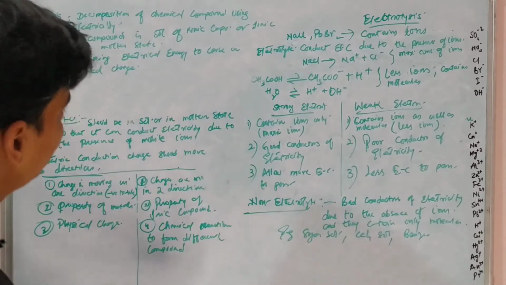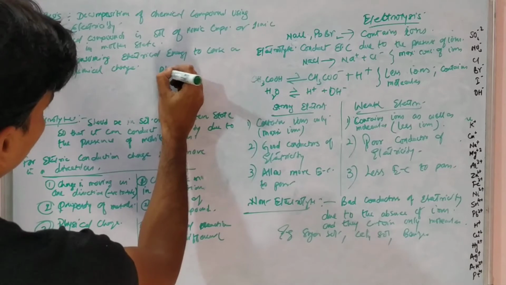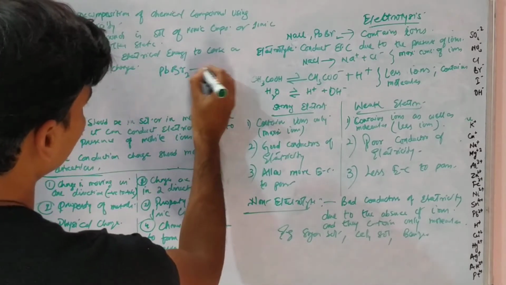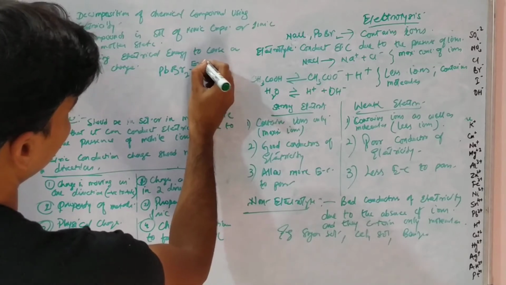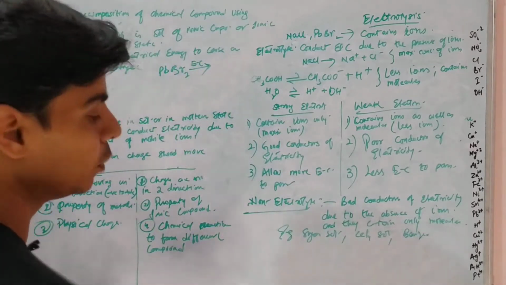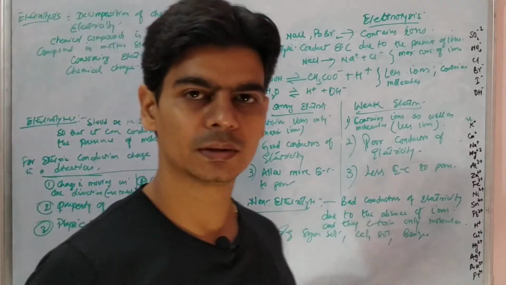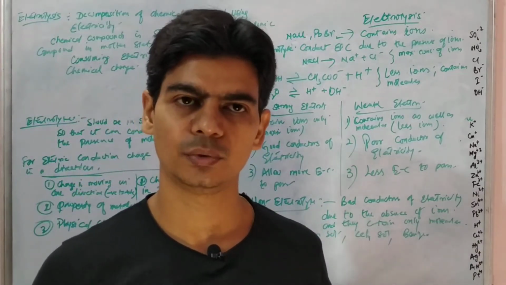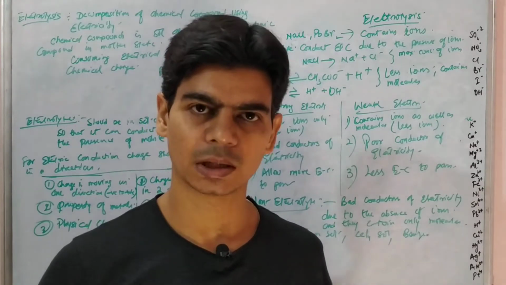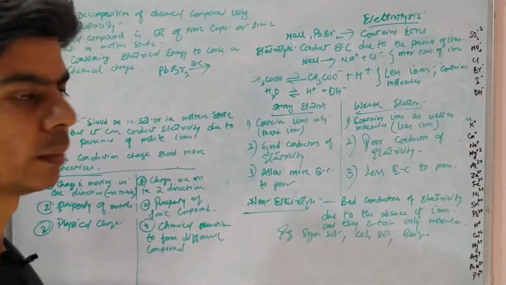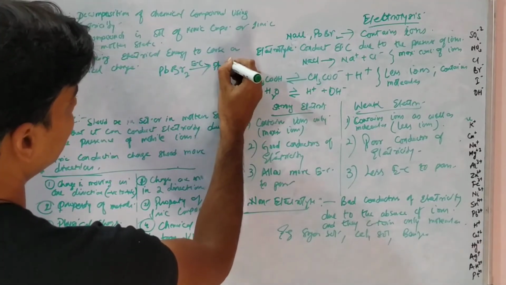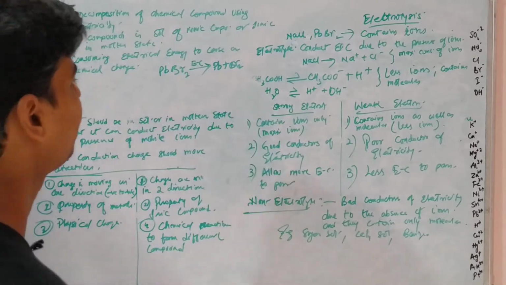For example, if we are doing electrolysis of lead bromide, when electricity is passed through molten lead bromide... Why molten lead bromide? Because lead bromide in solid state will not allow electric current to pass through it. So we take molten lead bromide, and when electricity is passed through it, it will decompose to form the products lead plus bromine gas, right?